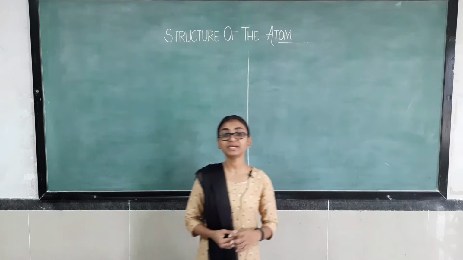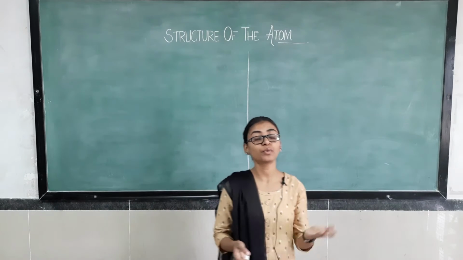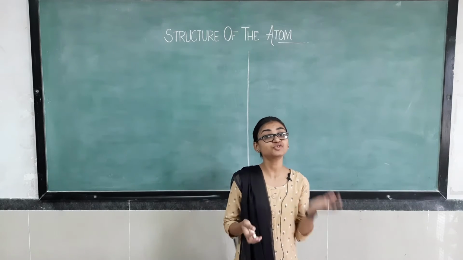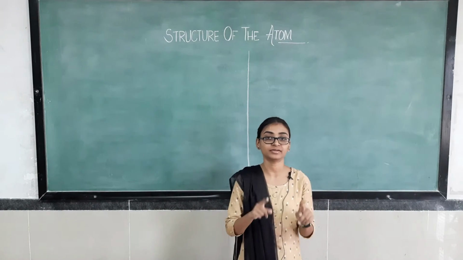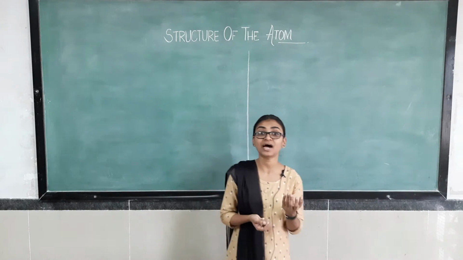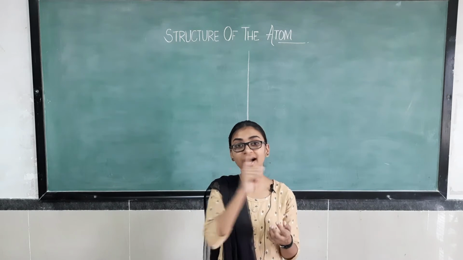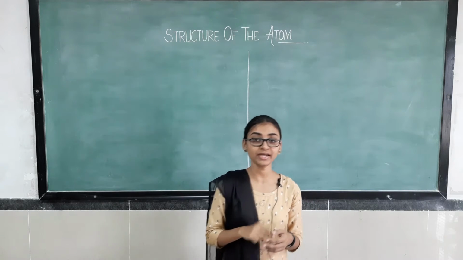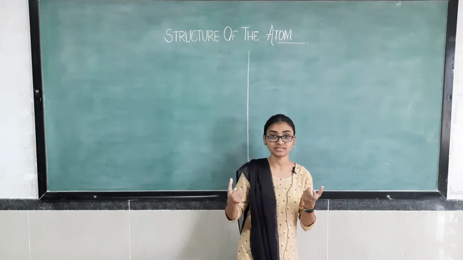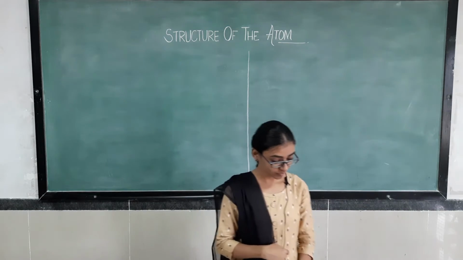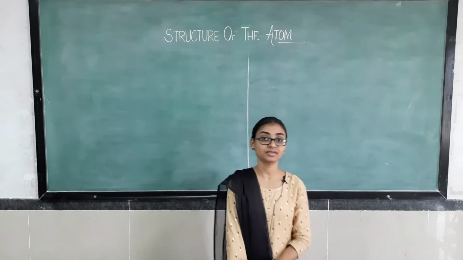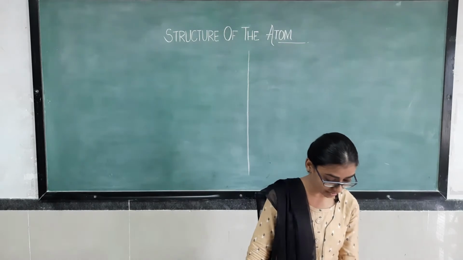When many scientists were experimenting with the atom, they concluded that there are some charged particles in matter, meaning in our surroundings some charged particles are present. Charge means they have charge. We learned about ions in the last chapter, right? Charged particles, positive and negative charges. So they concluded that there are some charged particles in matter.